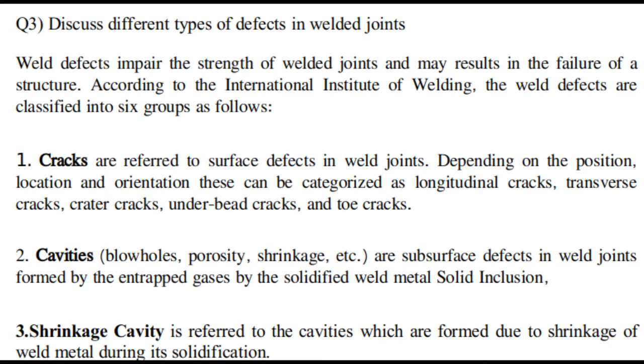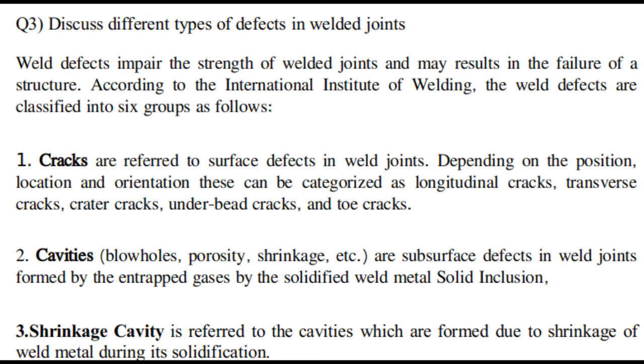I have given over here 6 points. See how much you can remember; I have tried to put it in very simple words so that you can understand and remember also. First of all, I am discussing only the different types of defects. Give just a one-line introduction that if weld defects are there, they impair the strength of the welded joints. Obviously they will weaken the strength of the joint, and this will result in the failure of the structure.